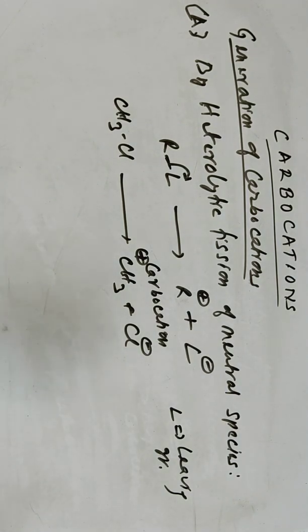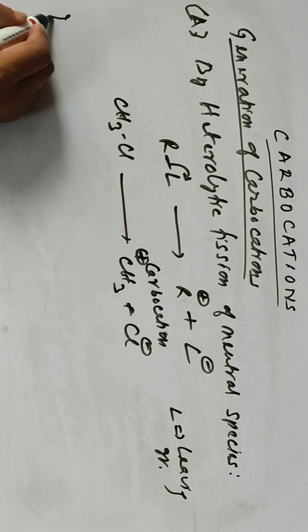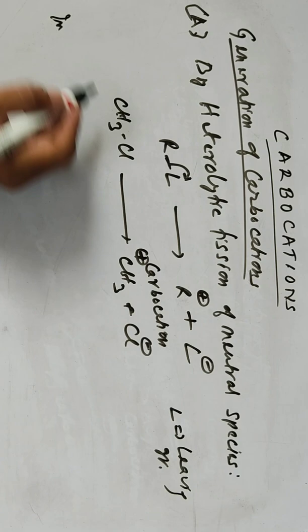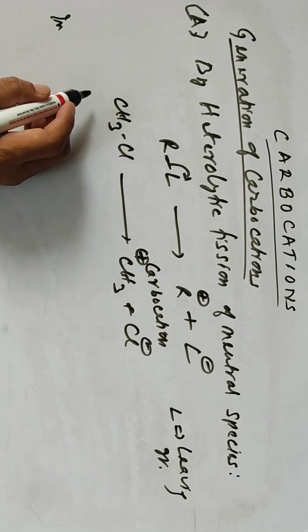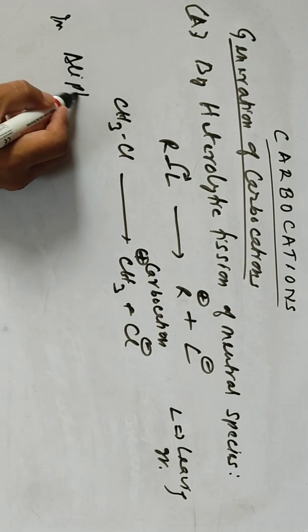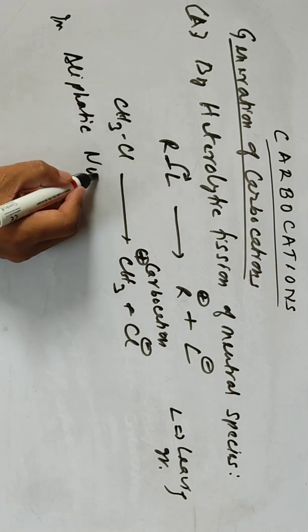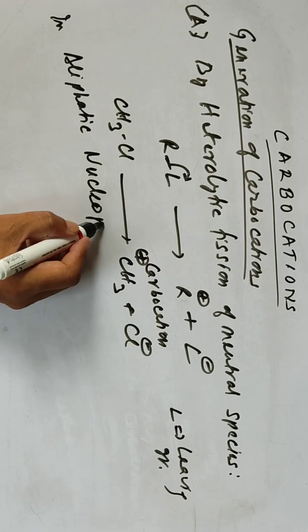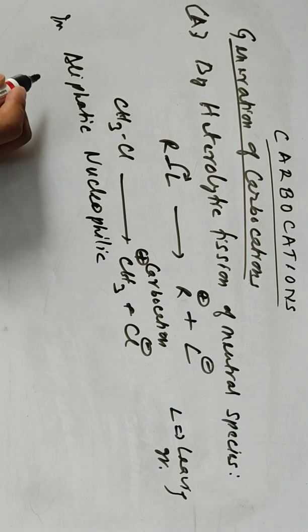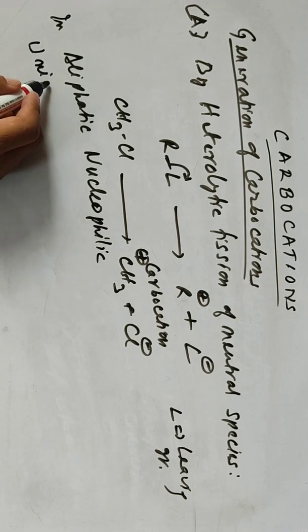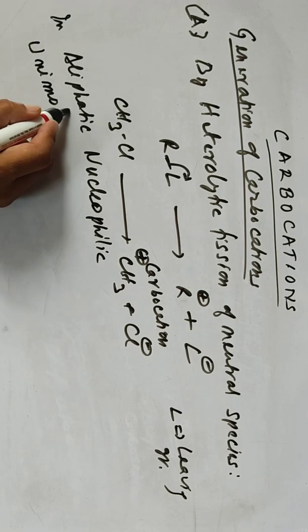This type of formation of carbocations by heterolytic fission can be observed in many organic reactions. Say, in aliphatic nucleophilic substitution, SN1, the unimolecular nucleophilic substitution reaction.